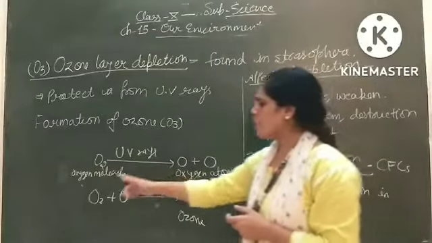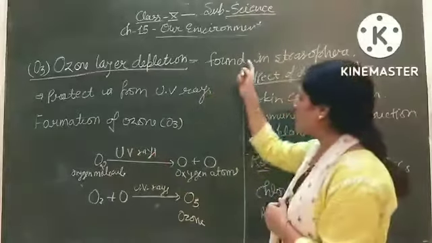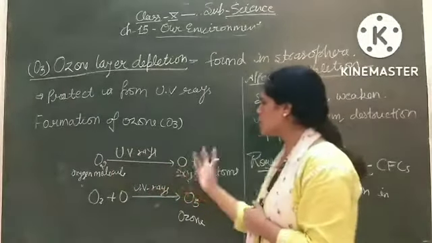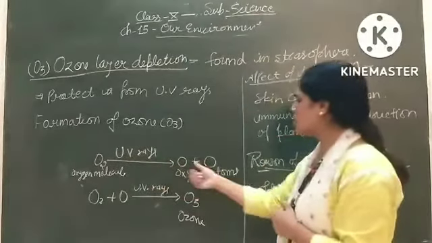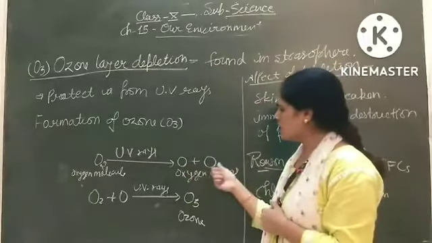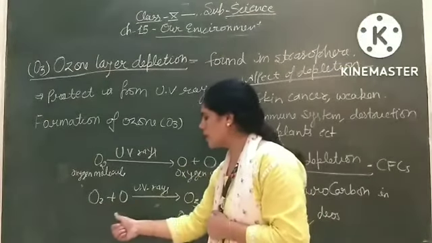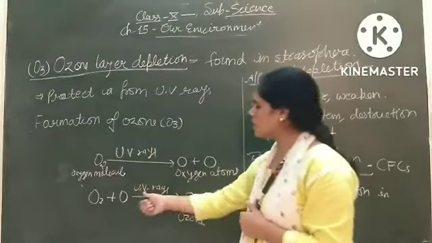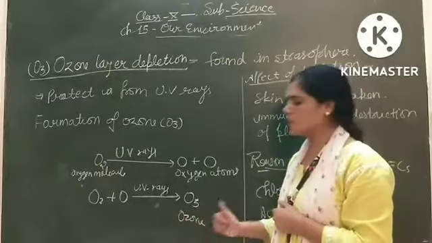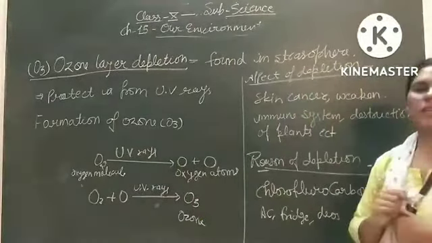In the stratosphere, oxygen molecules are present, but by the UV radiation, these molecules split into oxygen atoms. Now this is free oxygen. This free oxygen reacts again with an oxygen molecule, with the help of UV radiation, and forms a new compound, that is ozone, O3. So by this reaction, ozone forms in the stratosphere.